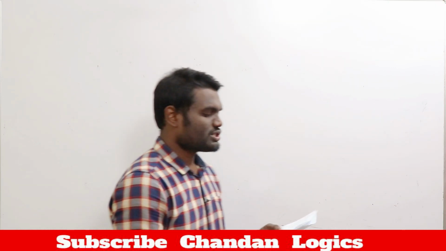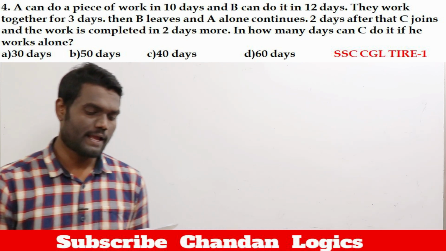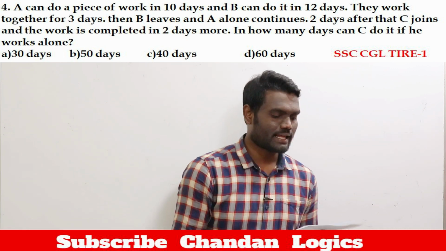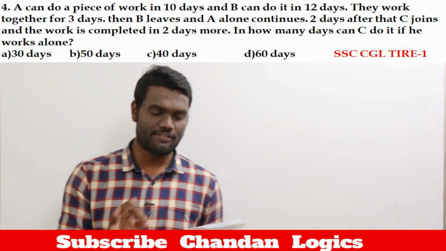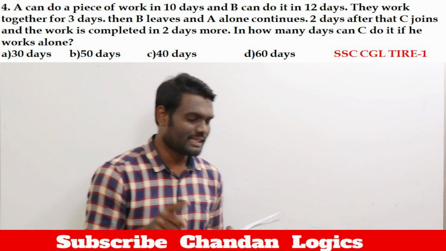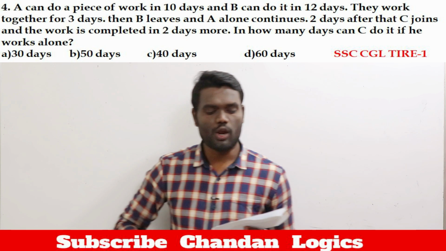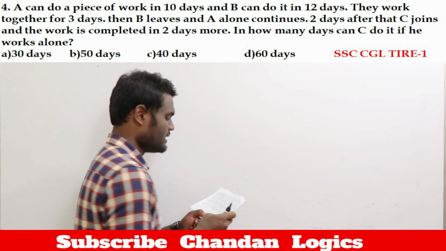Okay, the next question goes like this: A can do a piece of work in 10 days, B can do it in 12 days. They work together for 3 days. Then B leaves and A alone continues. 2 days after that, C joins and then the work is completed in 2 more days. Now your question is, C alone can finish the work in how many days? That was your question. Okay, let us look at that.